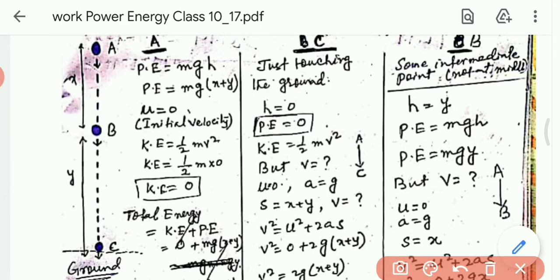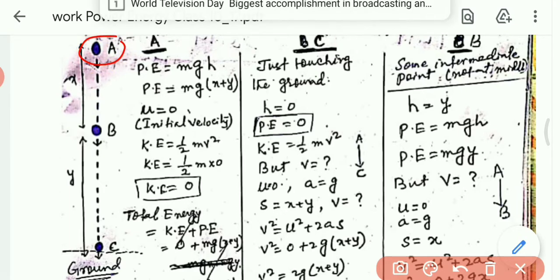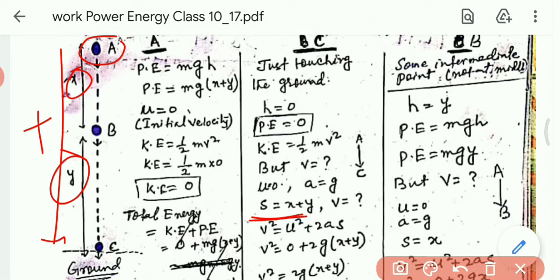How much distance does the ball cover from A to C? From here to here it will be x + y. So s equals x + y, and a equals g, the acceleration due to gravity.